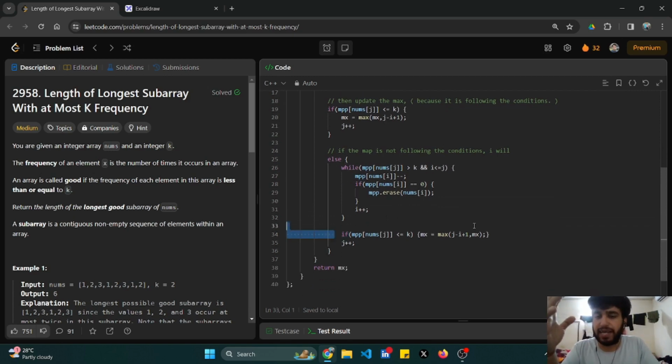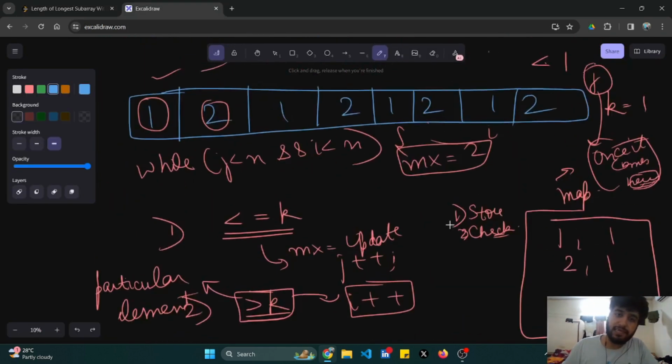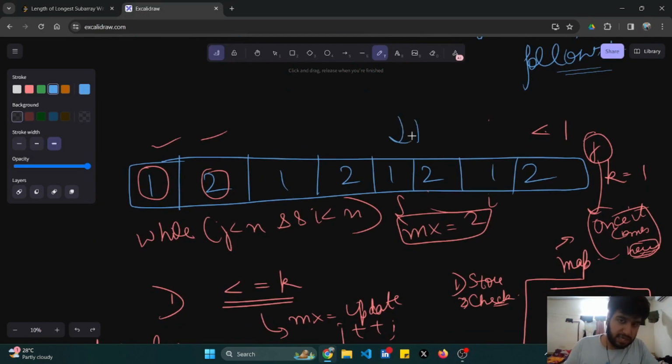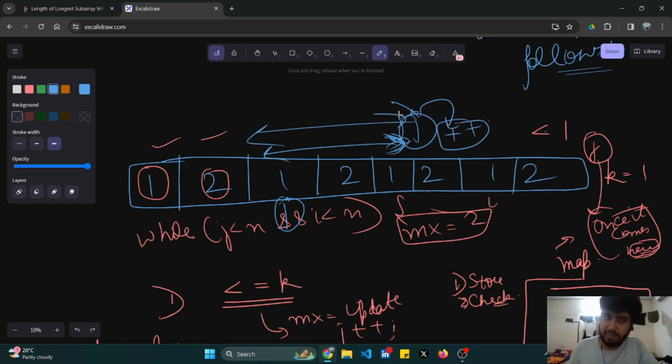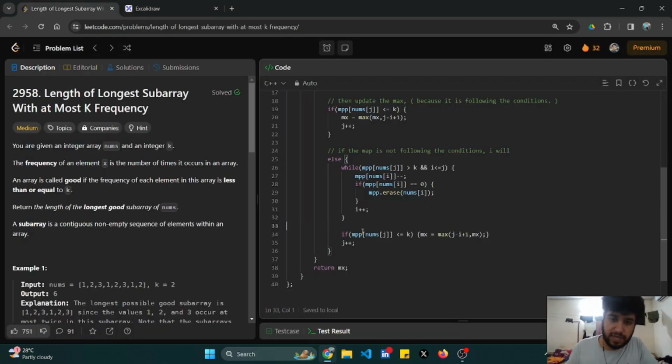And why did I add this here? Because of the case I just showed you. My j would be stuck here, and if my i is incremented, this can also be a valid array. So before incrementing my j pointer's value, I'll check whether this range is valid or not. So this is my edge case, that I have to handle.